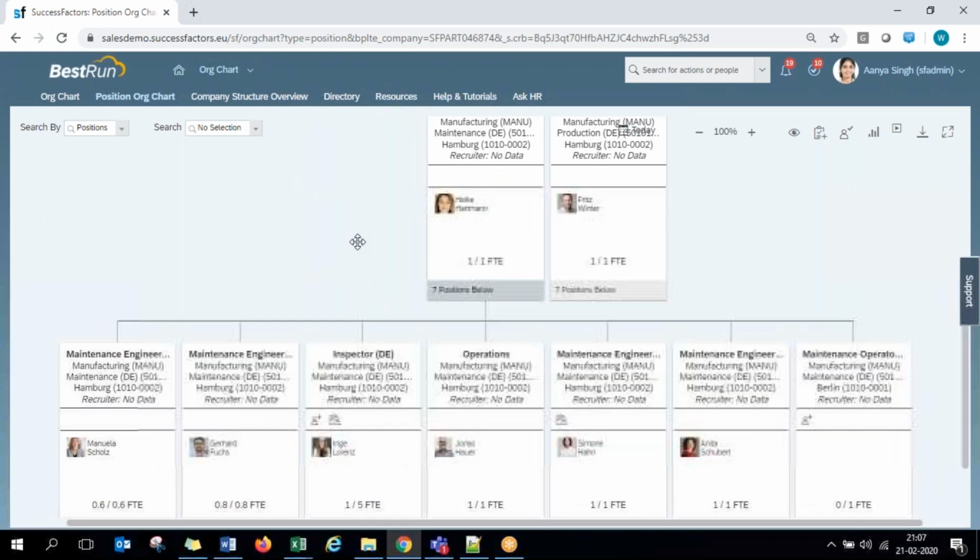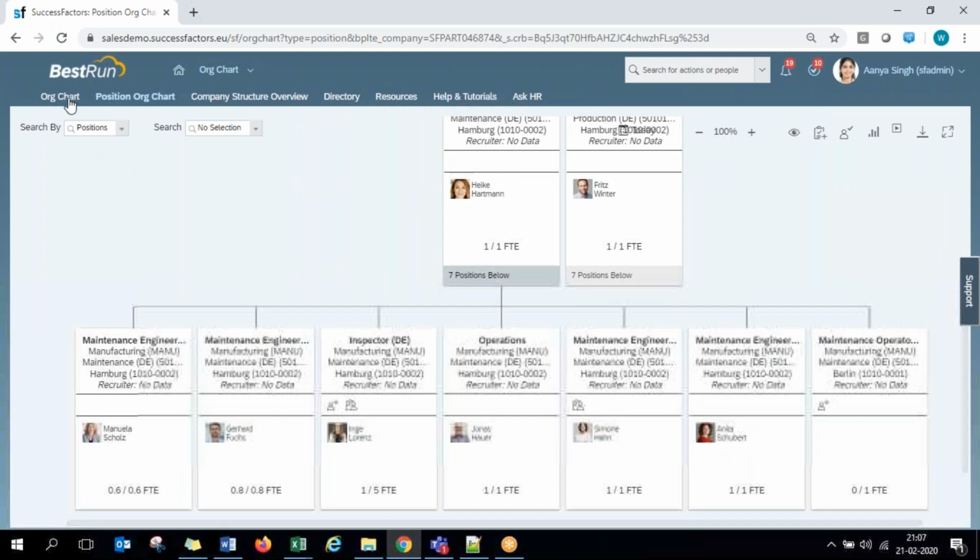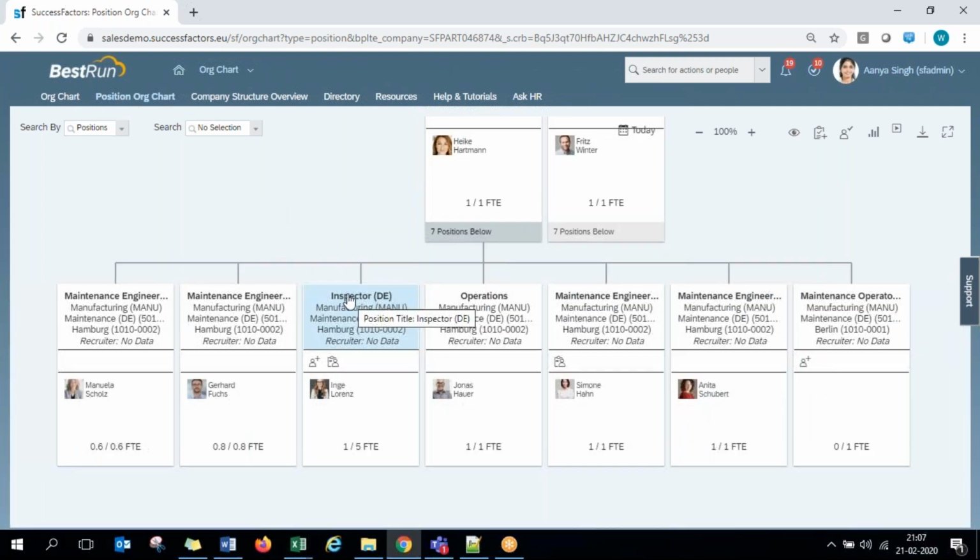But you might have a question with respect to the difference between the normal org chart and the position org chart. We already have all the employees with the employee name and their job title. Under that person, who are the other people, and what are their job titles, you already have in the org chart. So why is this specific position org chart again given, based on the job titles, position titles? It is because the position org chart and the employee org chart need not be the same, guys.